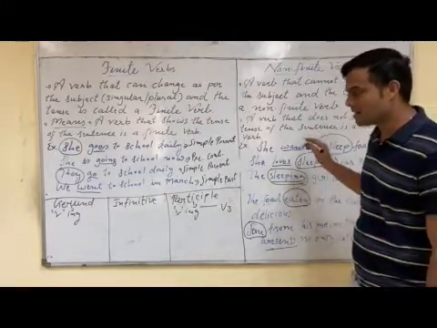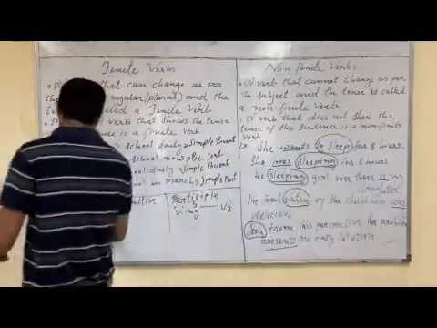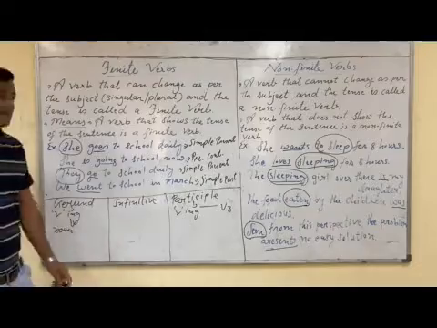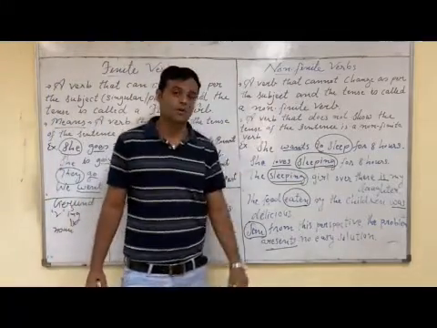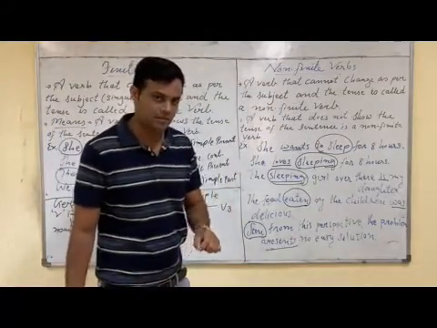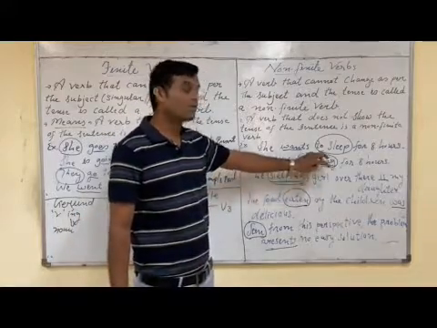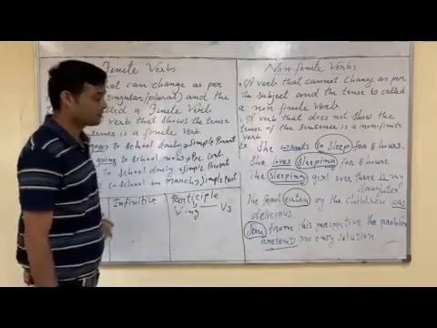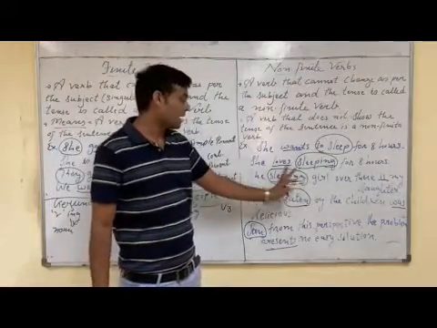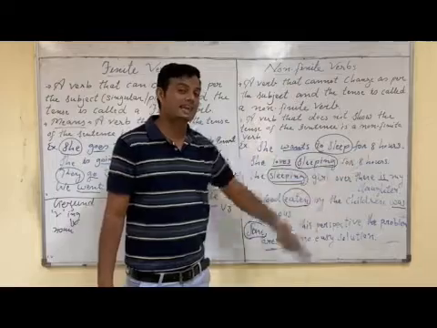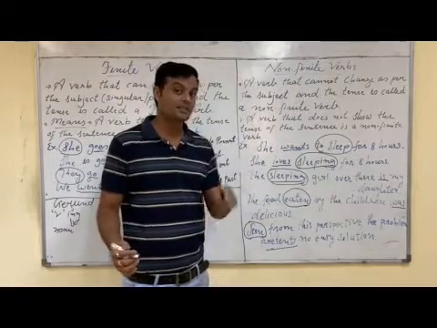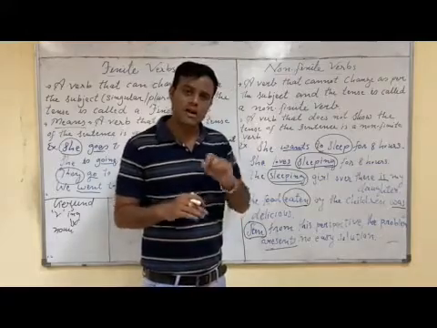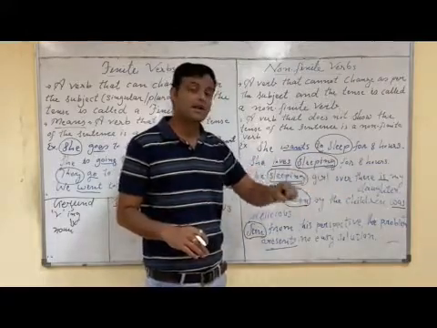Remember, when a gerund, the verb with ing, does the function of a noun in a sentence, then it is a gerund or non-finite verb. She loves what? Sleeping. So sleeping is the object, and sleeping is also a noun.